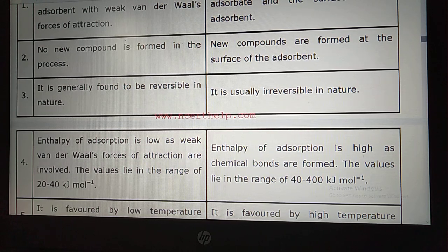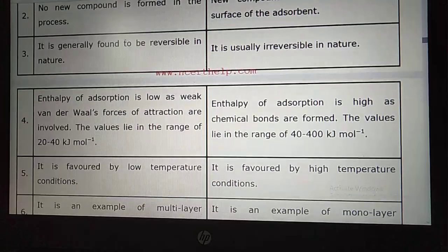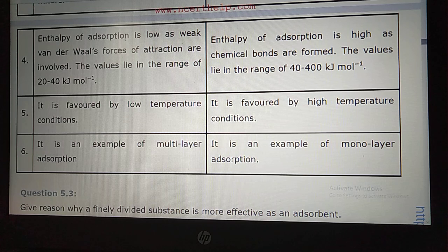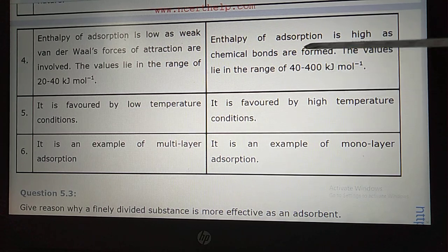Now let's move to point number 4, student. What is point number 4 saying? It says the enthalpy of adsorption is low as weak van der Waals forces of attraction are involved. The values lie in the range of 20 to 40 kilojoule. That is correct, student. That is physisorption. In physisorption, weak van der Waals forces are there, so the enthalpy of adsorption will be 20 to 40 kilojoule energy released. When you are talking about chemisorption, student, the enthalpy of adsorption is high